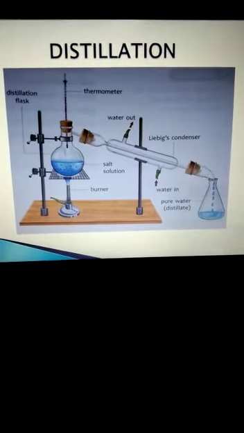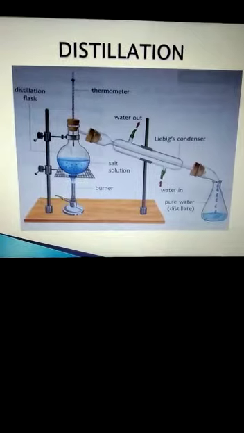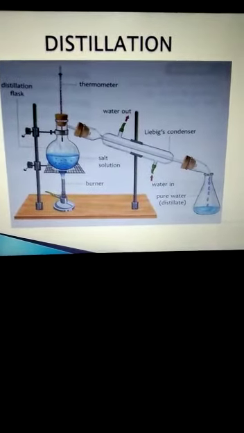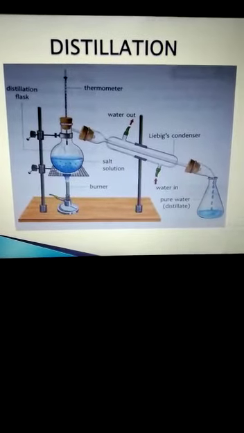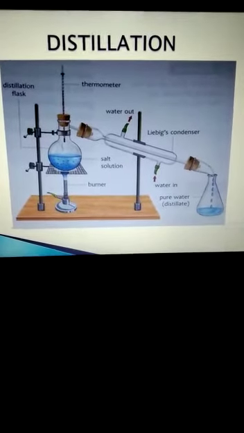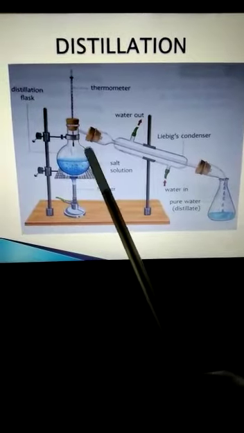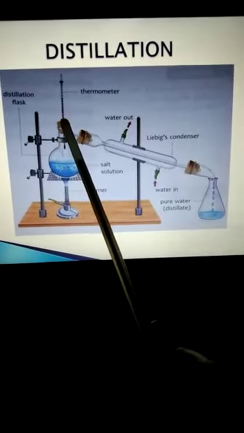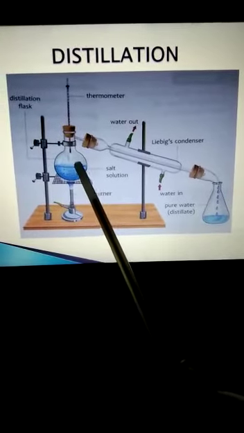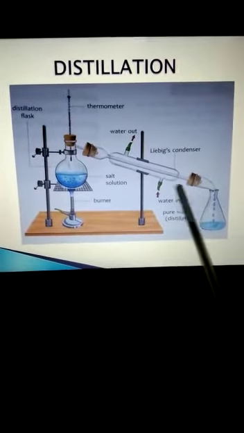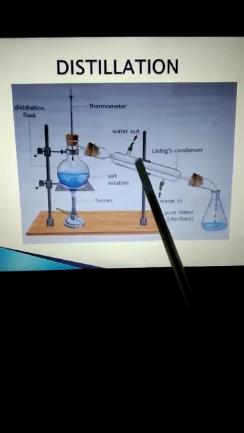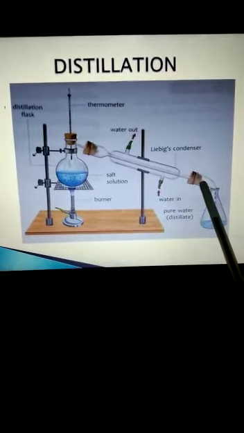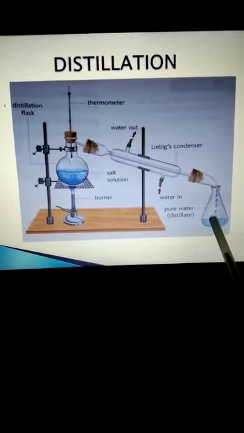Now we will go to the process of distillation, which is used to separate both the solid and liquid. Here we will take an arrangement of Liebig's condenser. What is that Liebig's condenser? In a round bottom flask, we have a thermometer to measure the temperature when water starts boiling, and there is an arrangement of water in and water out, through which the vapor passes to cool down and to collect the liquid in a separate container.